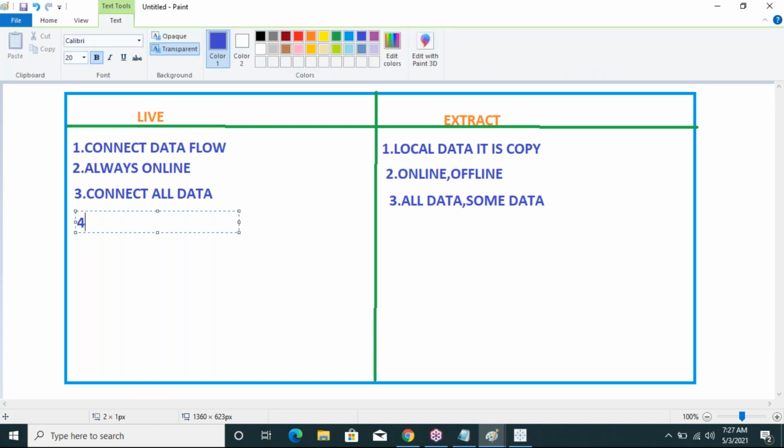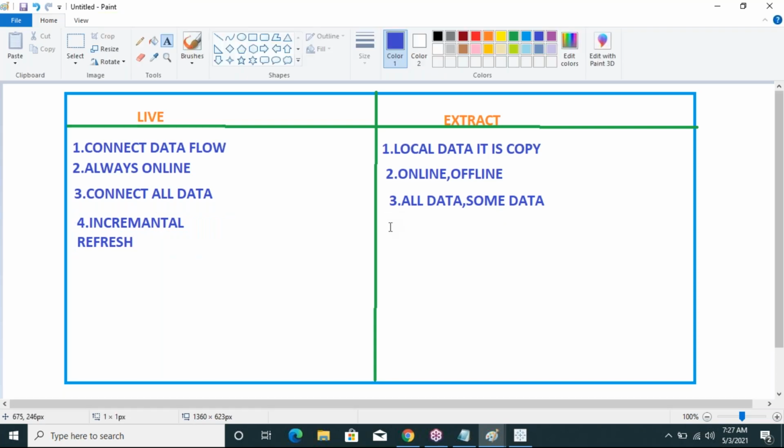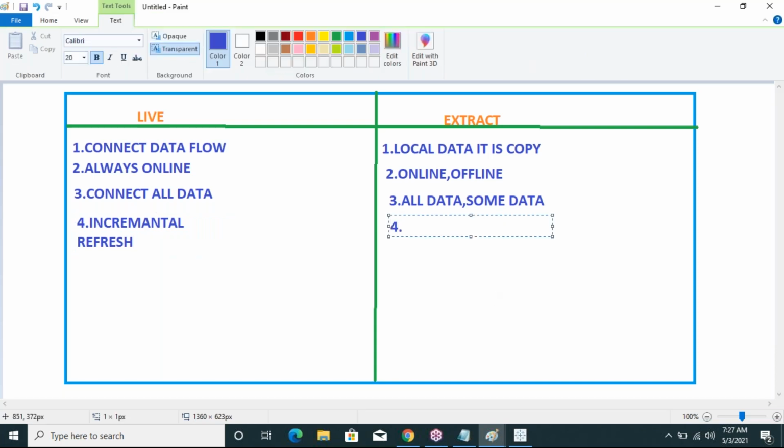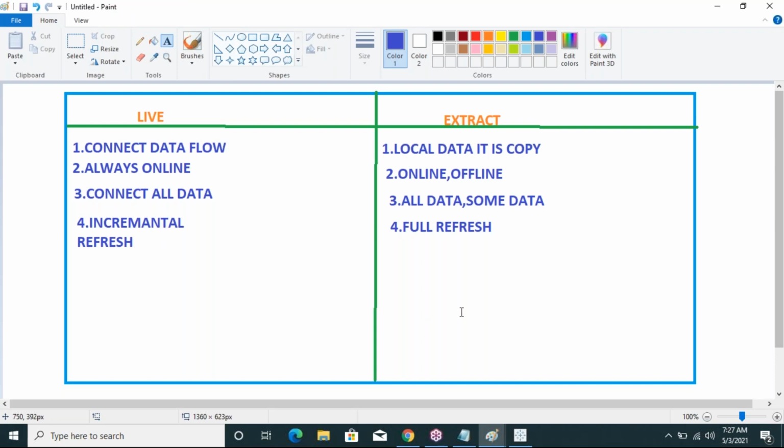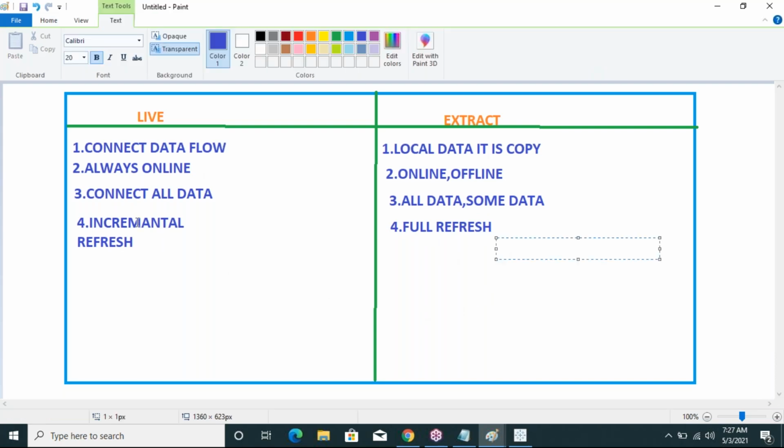See here, the fourth point is incremental refresh versus full refresh. So what is an incremental refresh, what is a full refresh?